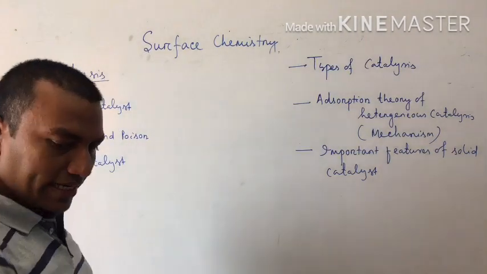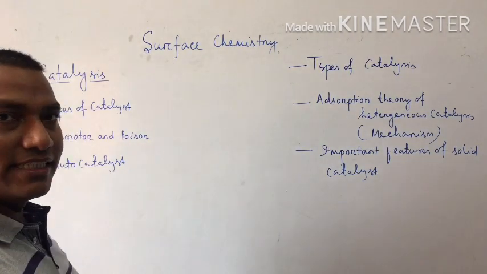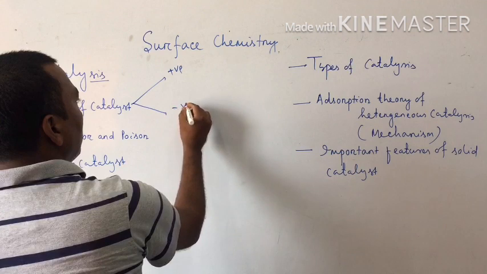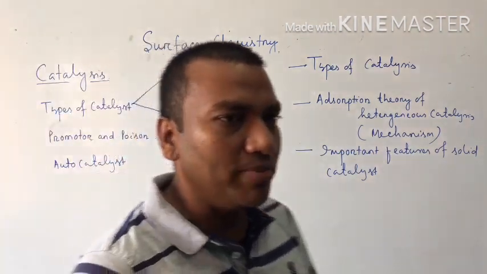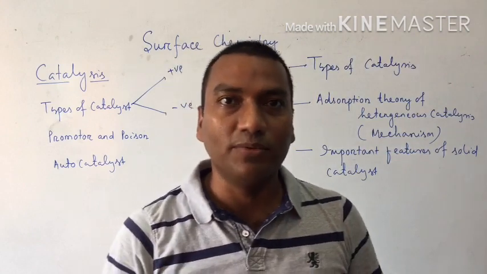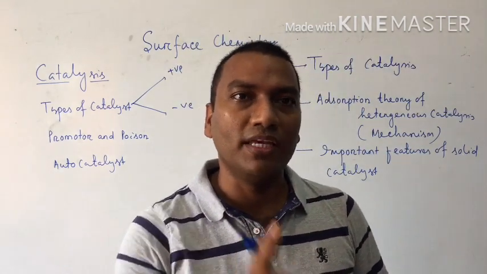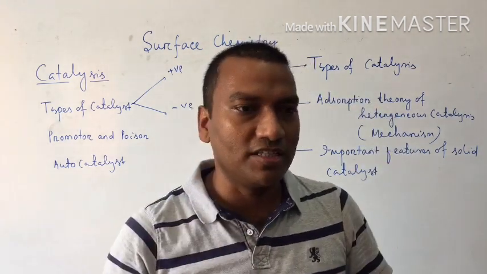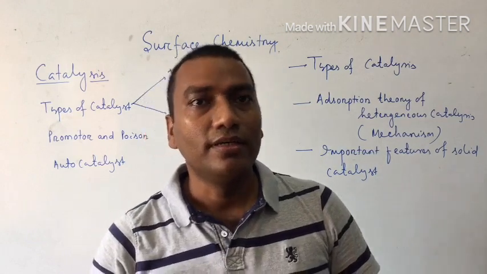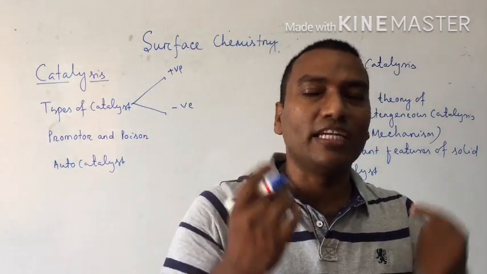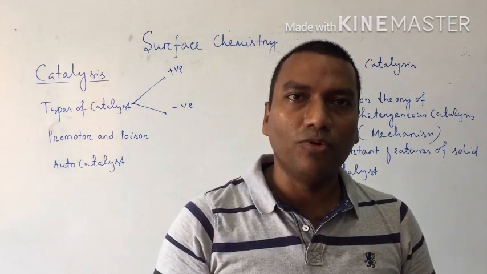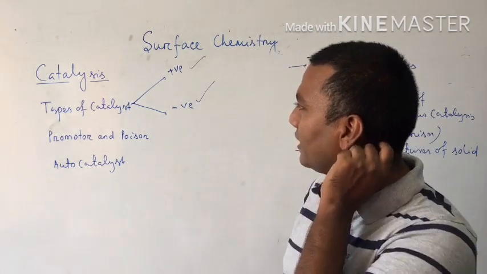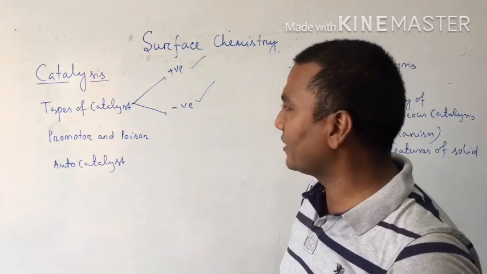Then next is types of catalyst. Catalysts are of two types. One is called a positive catalyst and another one is called a negative catalyst. The detail part, with different types of numericals, we have done in chemical kinetics. Again I am telling, a positive catalyst decreases the activation energy so that the reaction becomes faster. But a negative catalyst increases the activation energy so that the reaction becomes slower. So this part we have read earlier in kinetics.